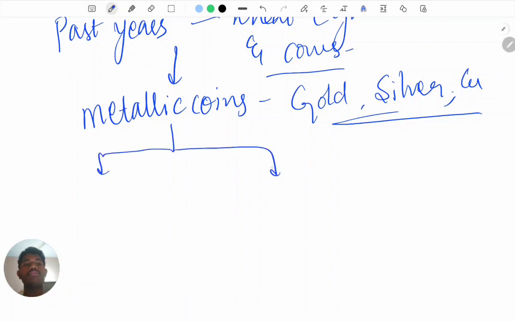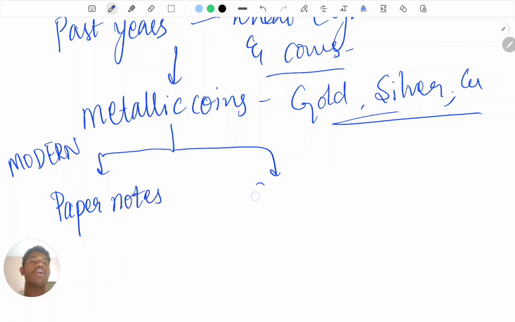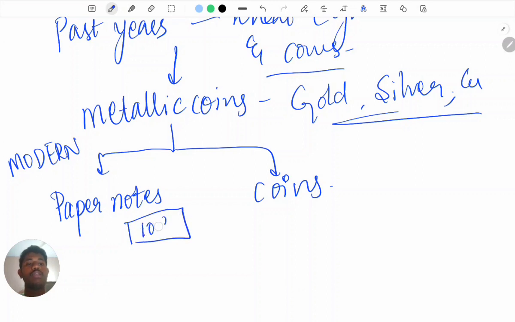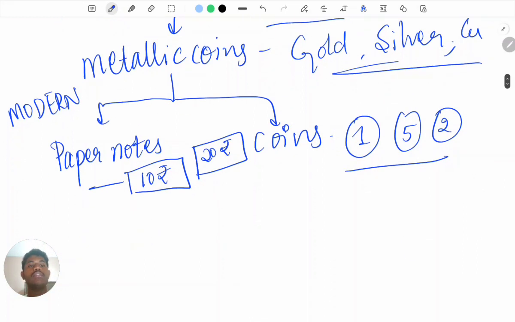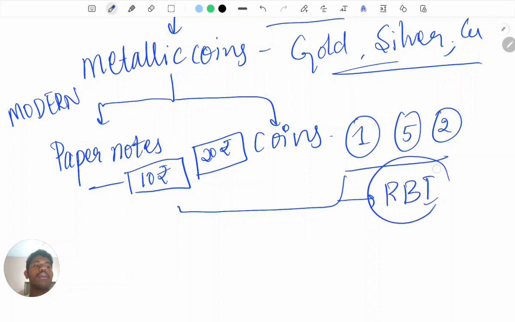Modern form of currency includes paper notes and metallic coins. Your paper notes are of 10 rupees, 20 rupees, right, notes, and coins are of 1 rupee, 5 rupees, 2 rupees. So these are the modern forms of currency. These are going to be issued by the RBI, the Reserve Bank of India.